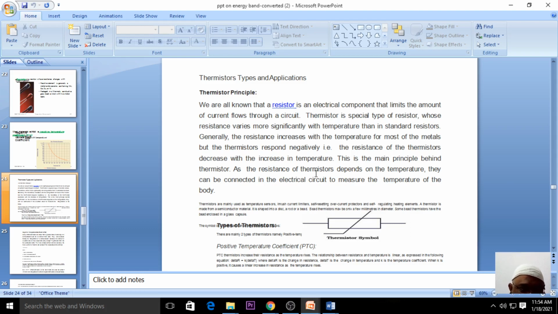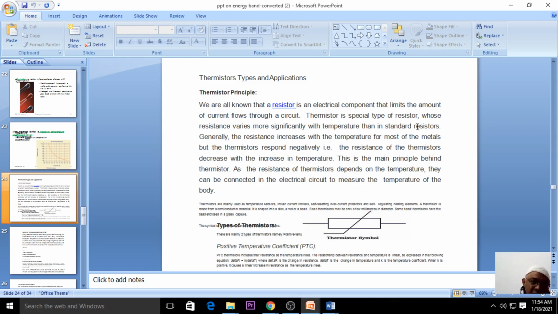What is the basic principle of the thermistor? A thermally sensitive resistor is known as a thermistor, and the thermistor characteristic will change with respect to the temperature. We are going to discuss that in the lab period also. This is the symbol of the thermistor. We all know that a resistor is an electrical component, a passive component. What is a resistor? It opposes the flow of current.